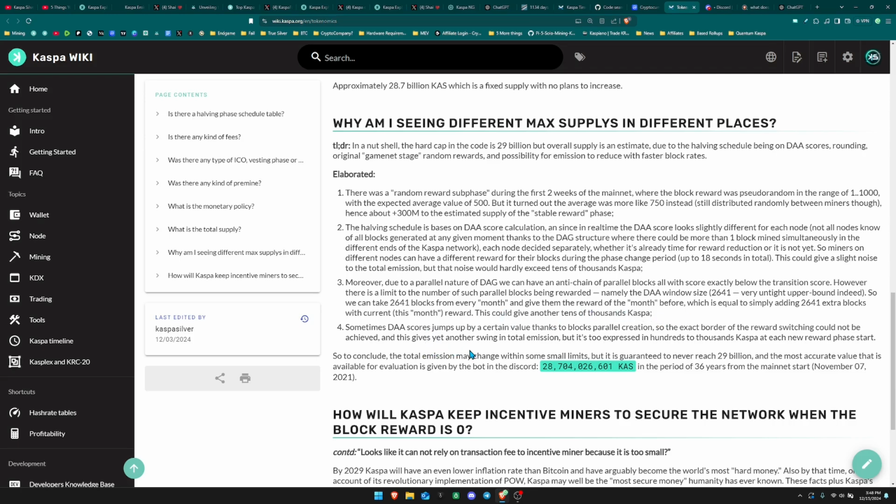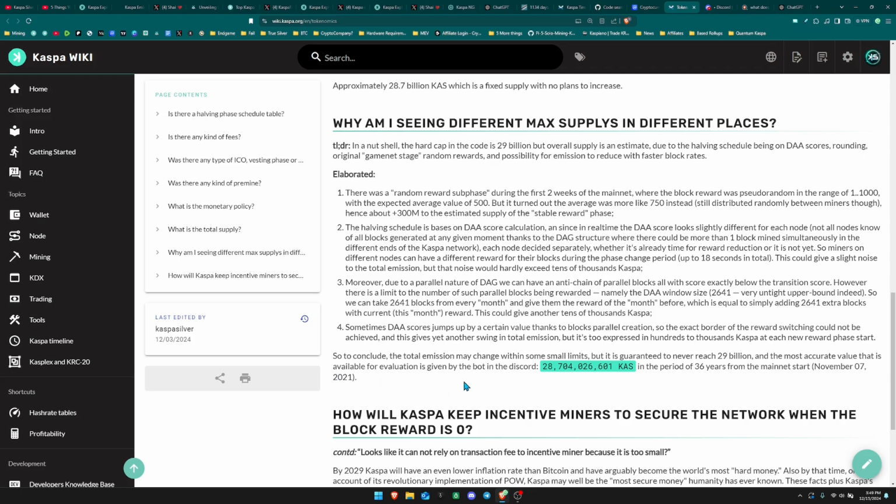Sometimes the DAA score jumps up by a certain value thanks to parallel block creation, so the exact border of the reward switching could not be achieved, and this gives yet another swing in total emission. But it's too expressed in hundreds to thousands of Kaspa at each new reward phase start. So to conclude, the total emission may change within small limits, but it's guaranteed to never reach over 29 billion. And the most accurate value that is available for evaluation is given by the bot in the Discord, 28.7 billion and a little bit more extra Kaspa, in the period of 36 years from the mainnet start, November 7th, 2021.